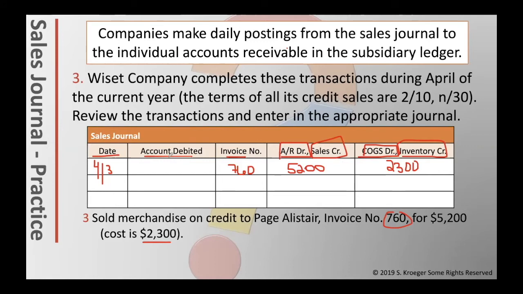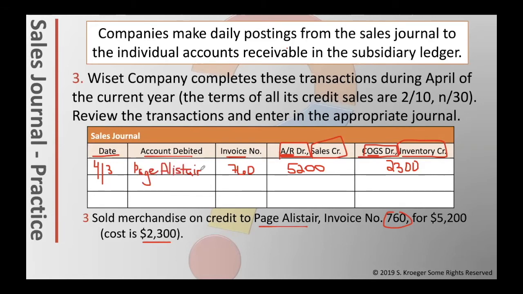Now, when it says account debited, it doesn't mean the debit like accounts receivable and cost of goods sold. That's already here. When it asks for account debited, it means who is the customer, the accounts receivable, who owes us money here, because we want to start keeping track. That's why we used the subsidiary ledgers at the beginning of this chapter, because we're going to be keeping track of these clients who owe us money separately. The person who owes us money is Paige Alastair, and we would just write that in.